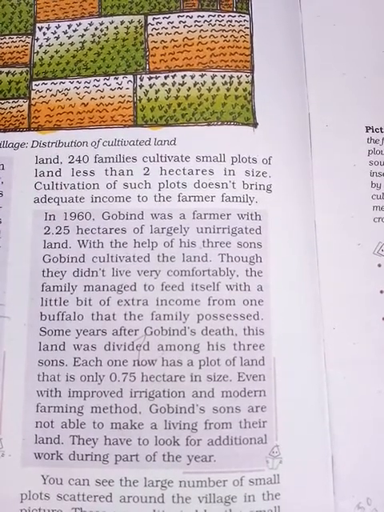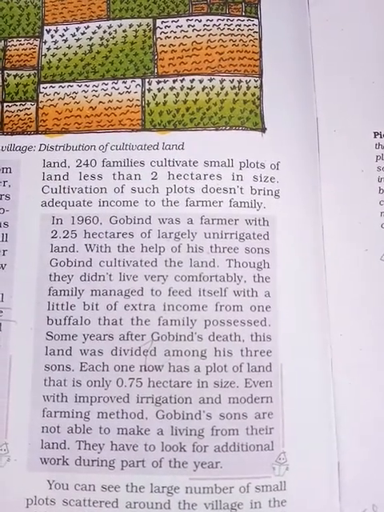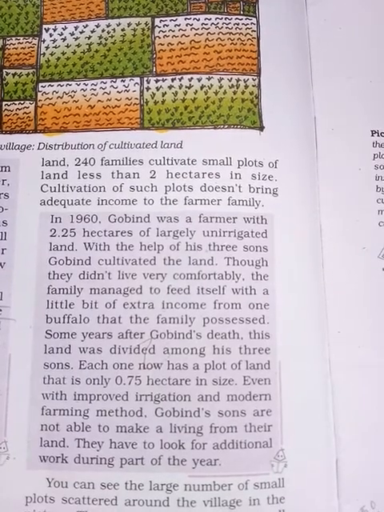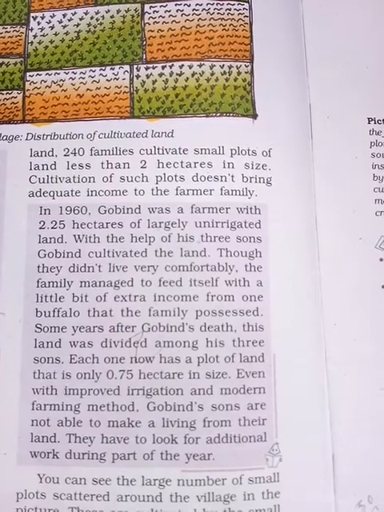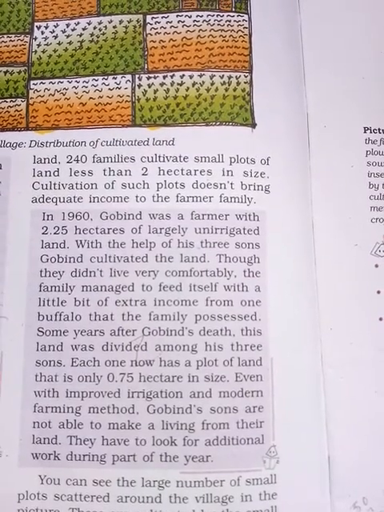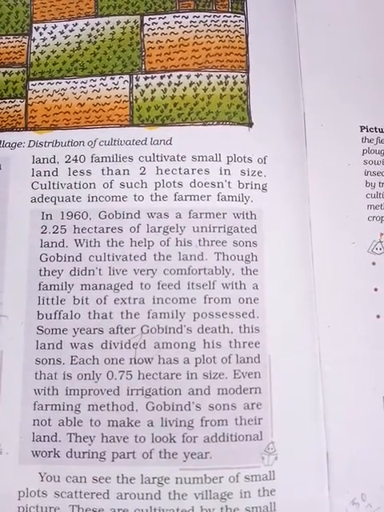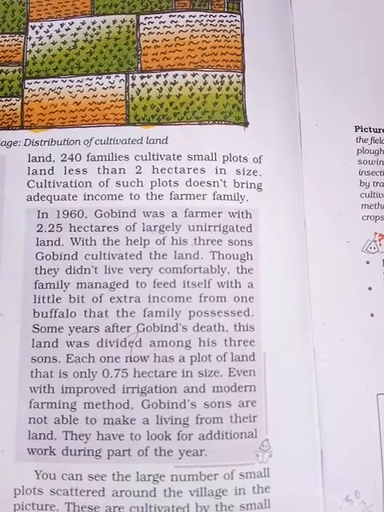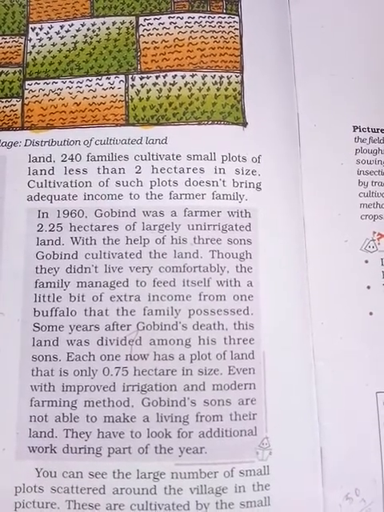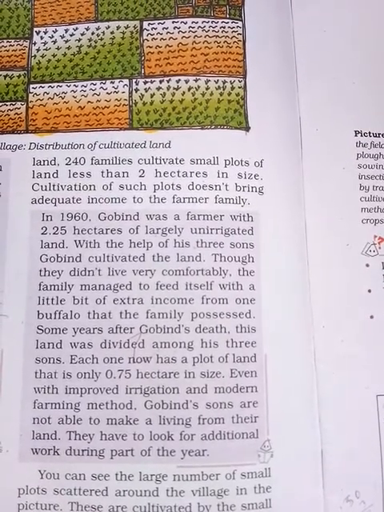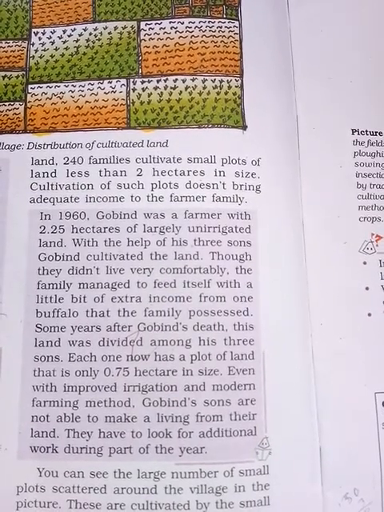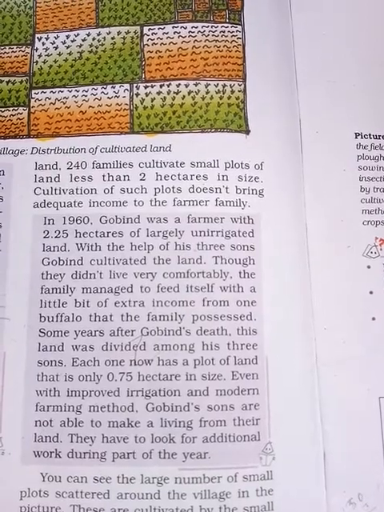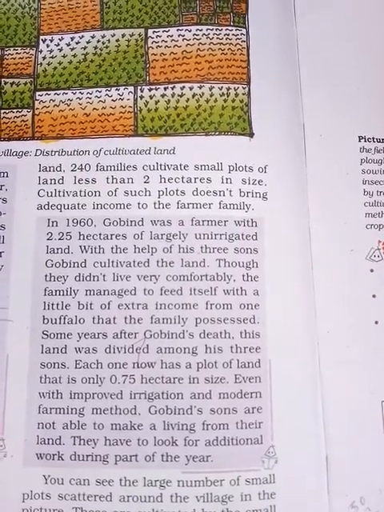Some years after Gobind died, his land was divided among his 3 sons. Each one has a plot of 0.75 hectare in size. Even with the improvement of irrigation and modern methods of farming, Gobind's sons are not able to make a living from their land. They have to look for additional work during part of the year.